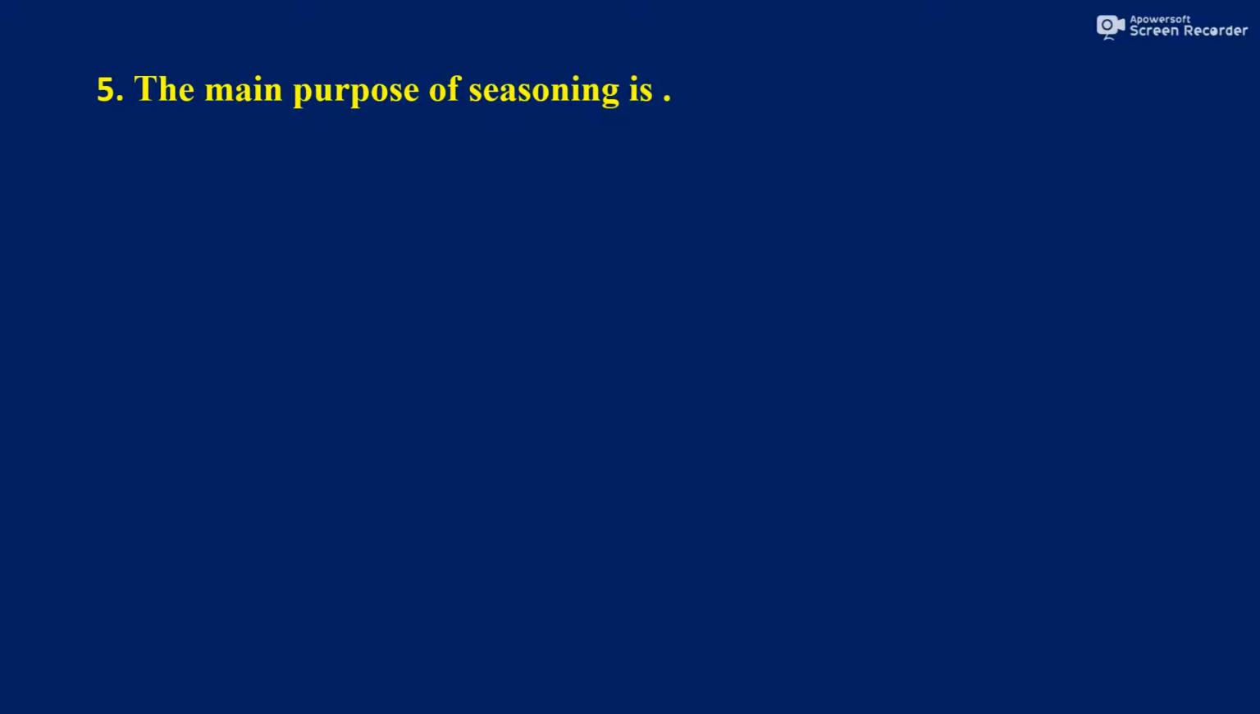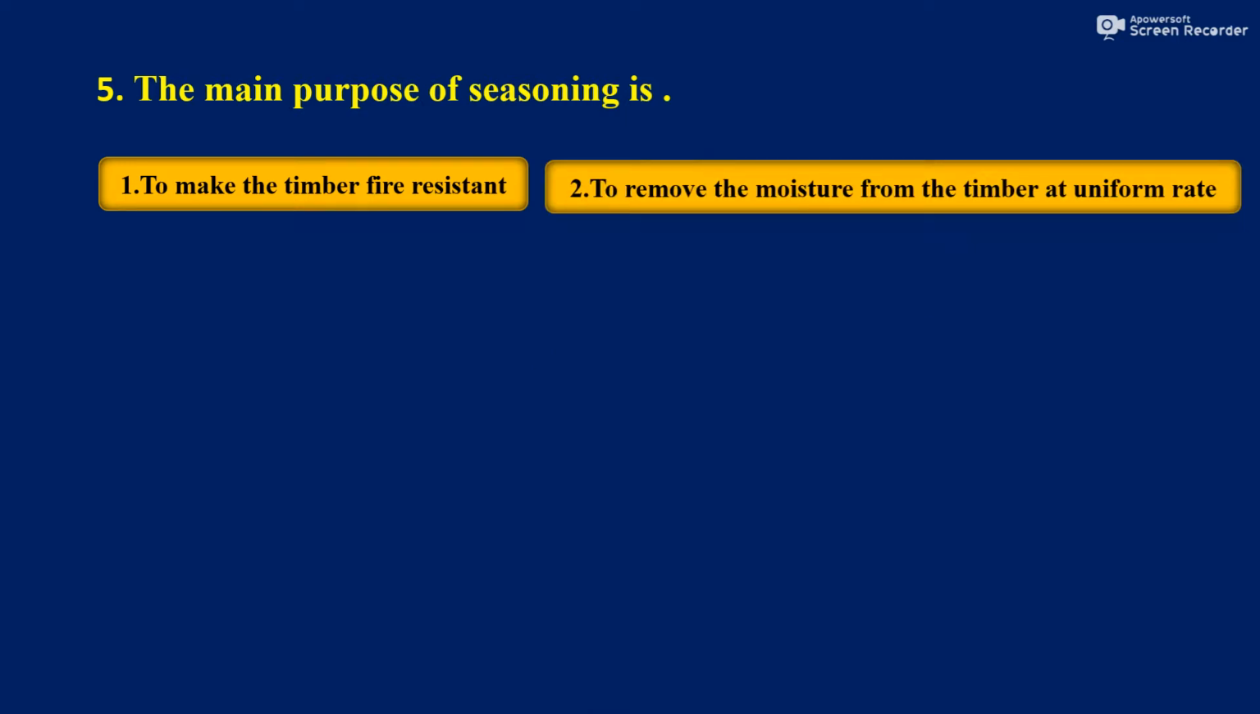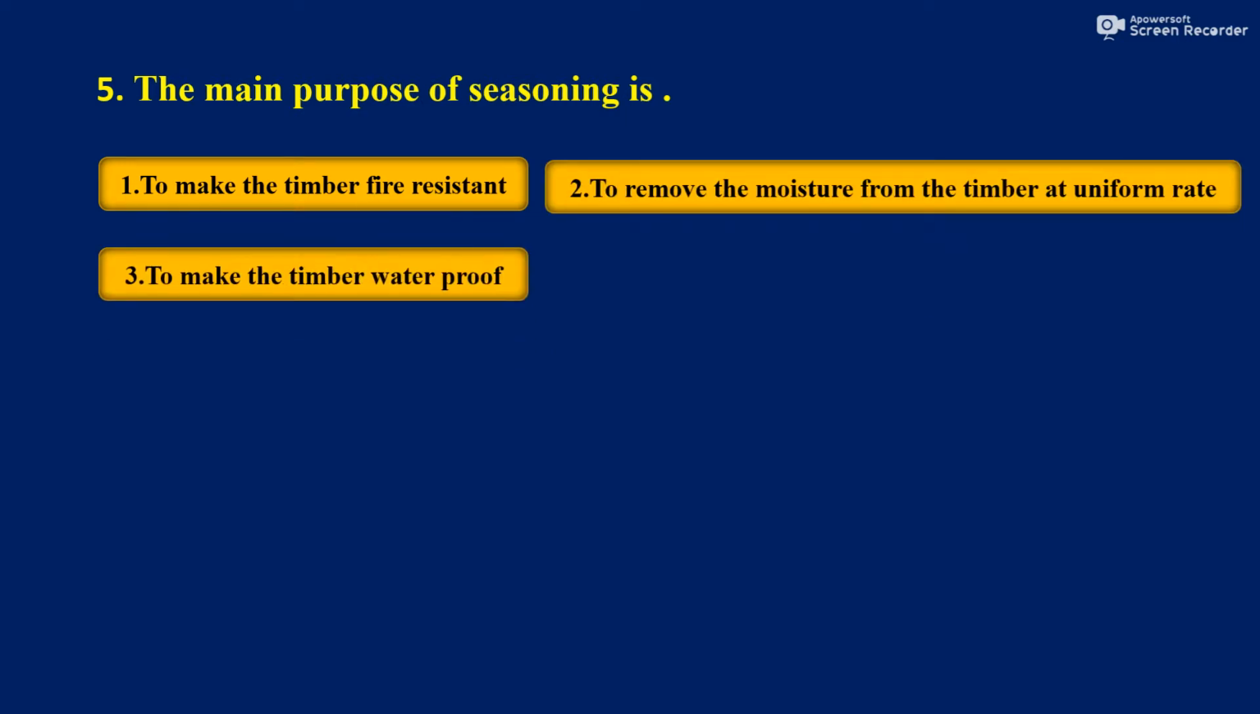So what is the main purpose of seasoning? I hope you got the answer in the previous MCQ only. So now identify the answer. The main purpose of seasoning is to make the timber fire resistant, to remove the moisture from the timber at uniform rate, to make the timber waterproof, or none of the above.